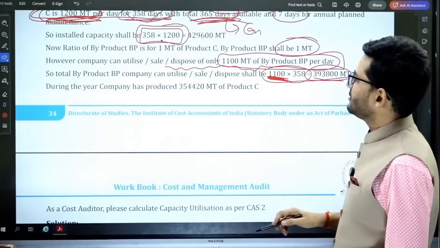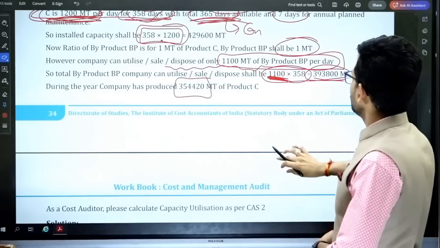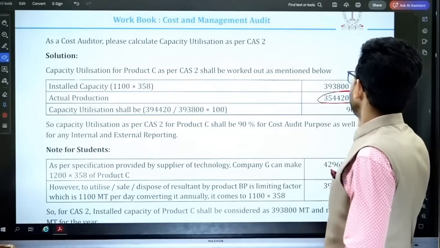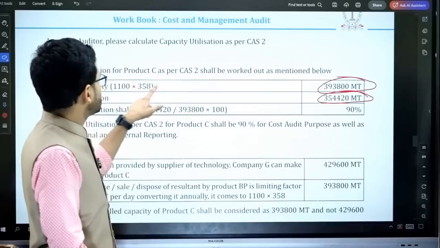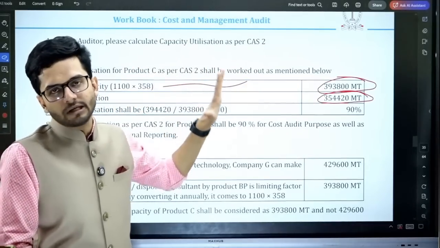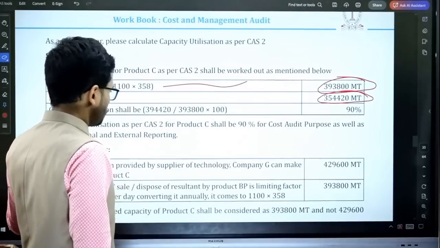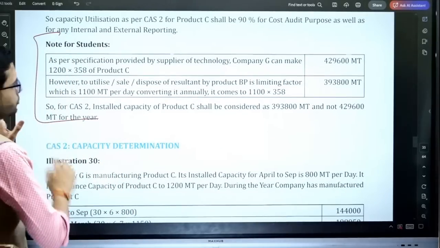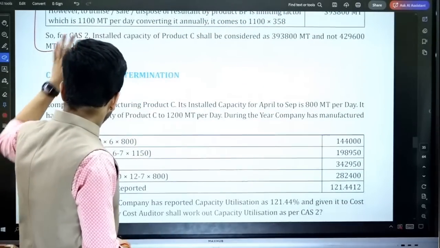Now the installed capacity is 393,800. During the year, the company has produced 354,420. So what is the capacity utilization? We'll divide 354,420 by 393,800, which is the installed capacity, using the limiting factor of 1100. 90% is the ratio. So this is the explanation which I've already told you guys, so please read this explanation also carefully.